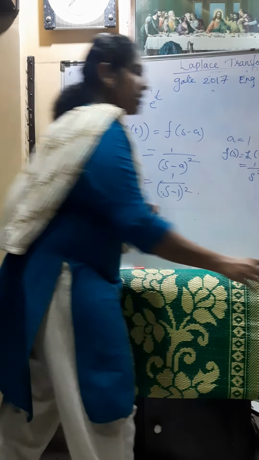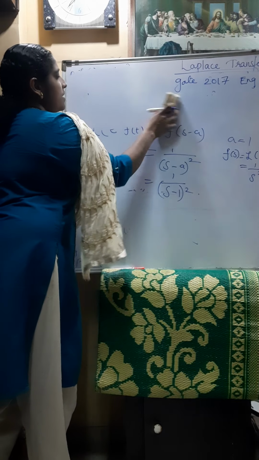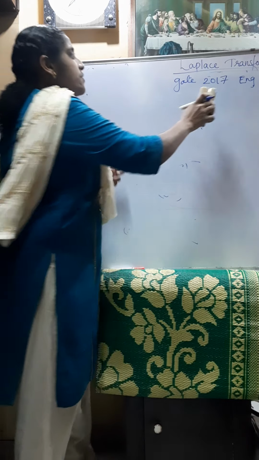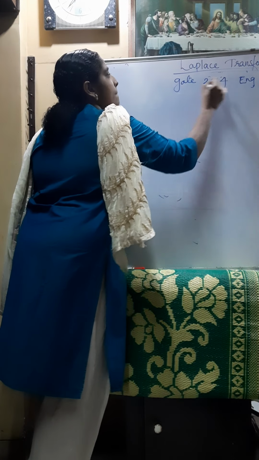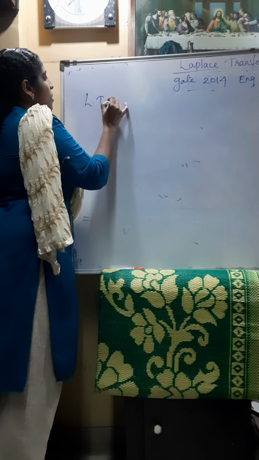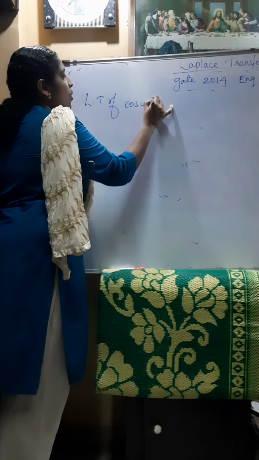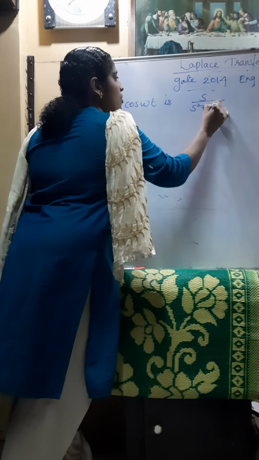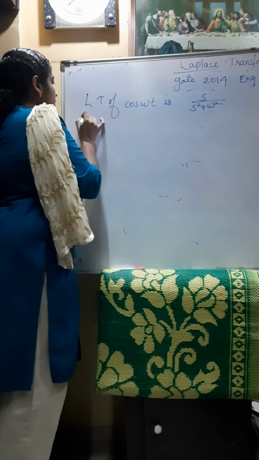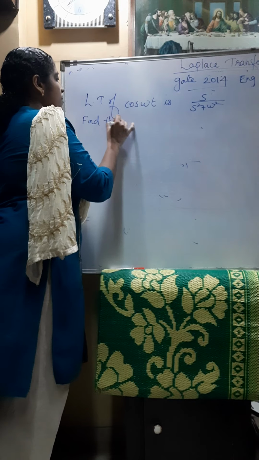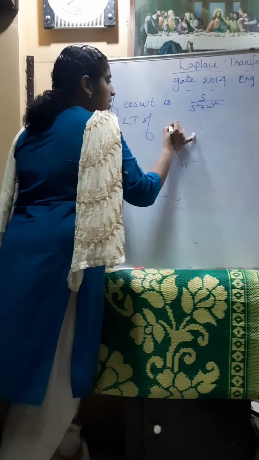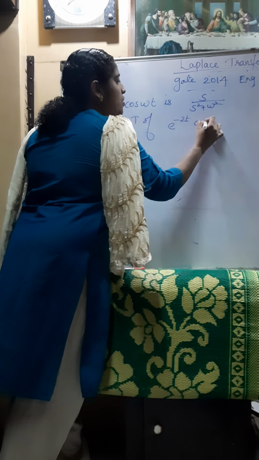Okay, so we can see one more numerical from the GATE examination, GATE 2014 engineering. The question is: the Laplace transform of cos omega t is s divided by s square plus omega square. So find the Laplace transform of e raised to minus 2t cos 4t.